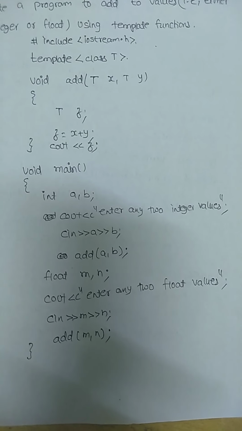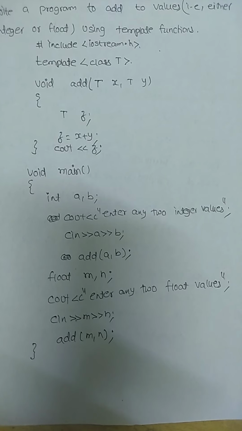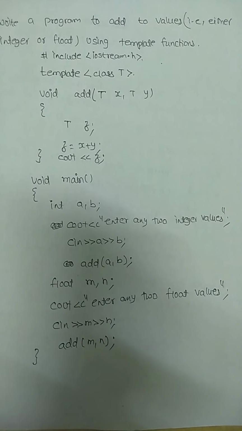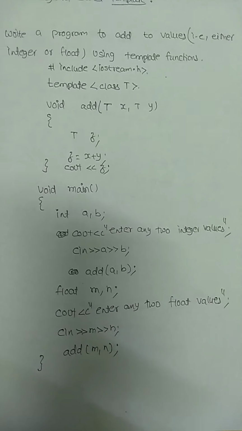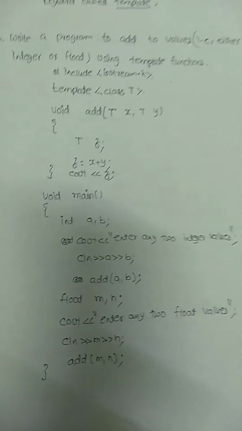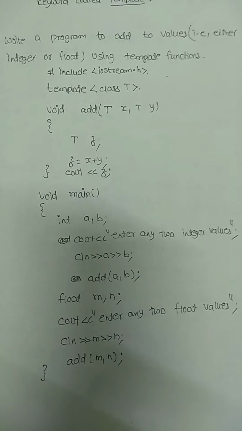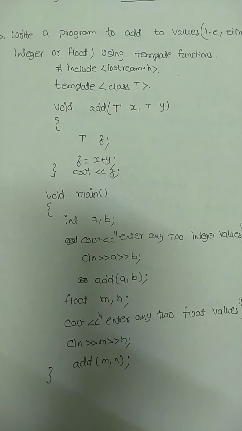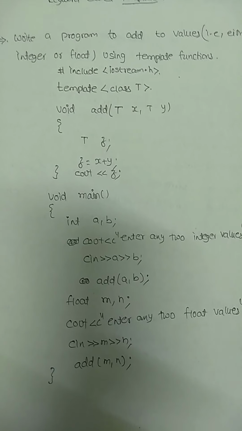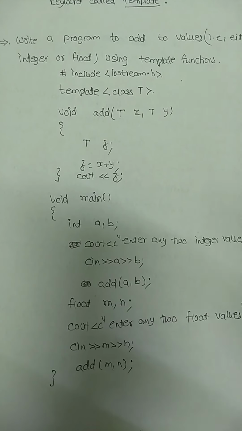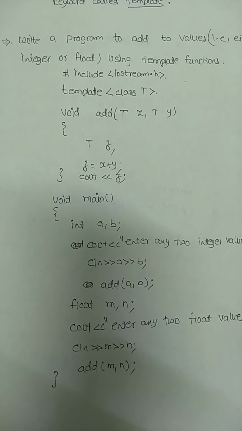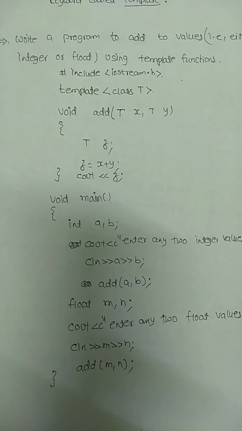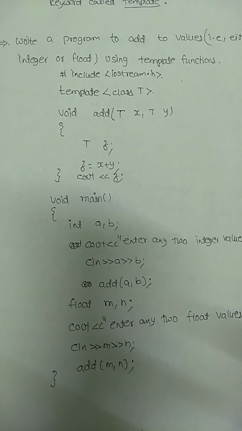Whenever I pass integer parameters, immediately the control goes to the template function where we have written class T. So now T becomes int, the integer data type. So x and y must be of the same data type; that's what we have taken, x as T, y as T. For addition we want one more variable, z, which is also the same data type T. So z is equal to x plus y, and cout z.